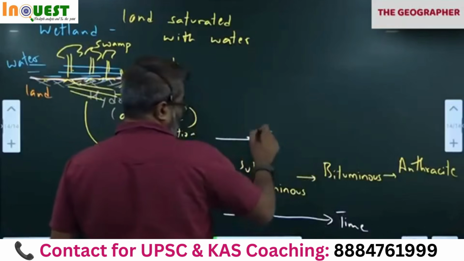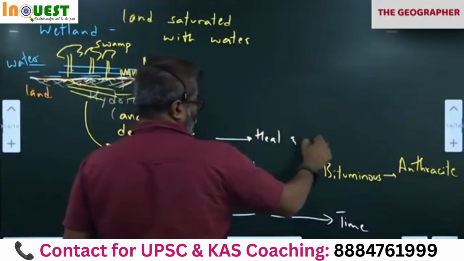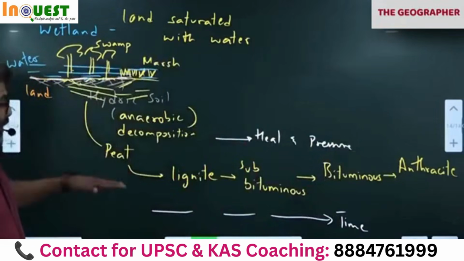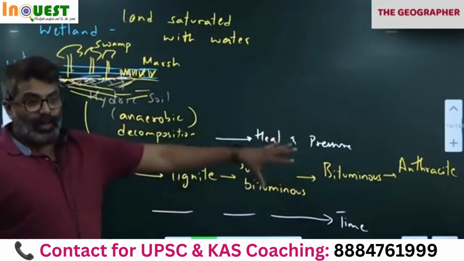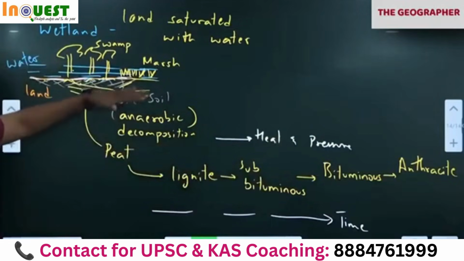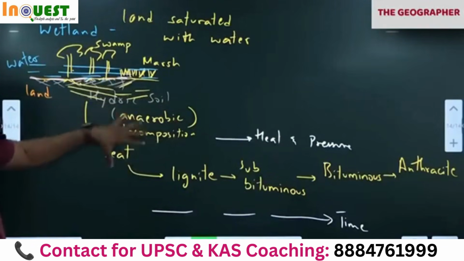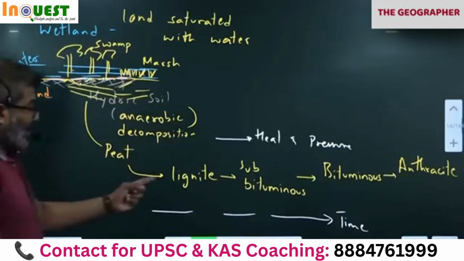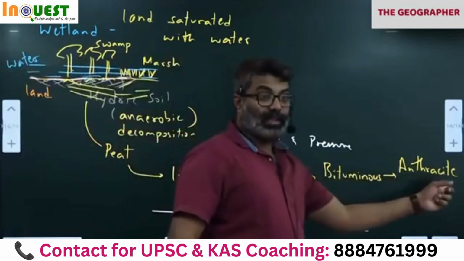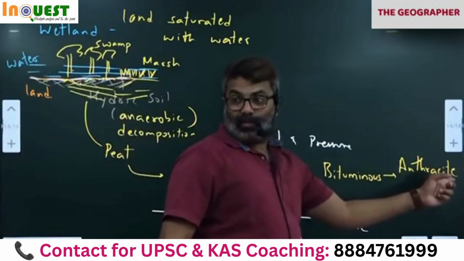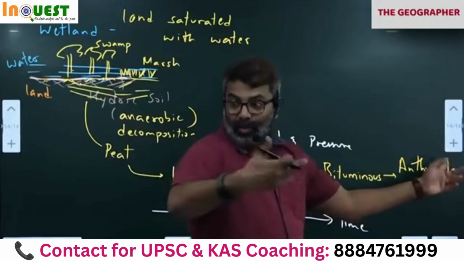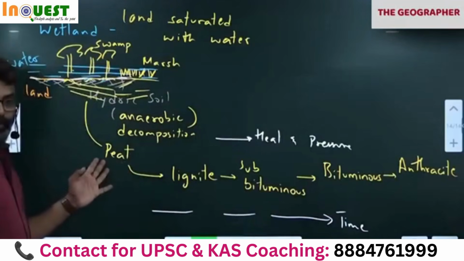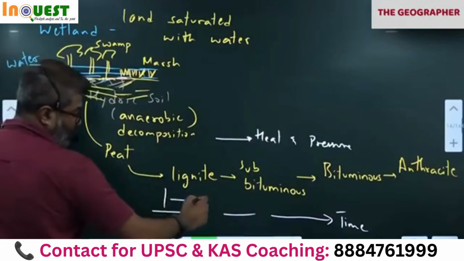Moderate amount of heat and pressure. Over a period of time, because of heat and pressure within the soil, in an anaerobic environment, the carbon gets stored, trapped, and becomes coal. The best quality coal is anthracite, the final one. It is rich in carbon, which means more energy if you burn it. Low quality is peat, so nobody uses peat. They start using from lignite onwards.